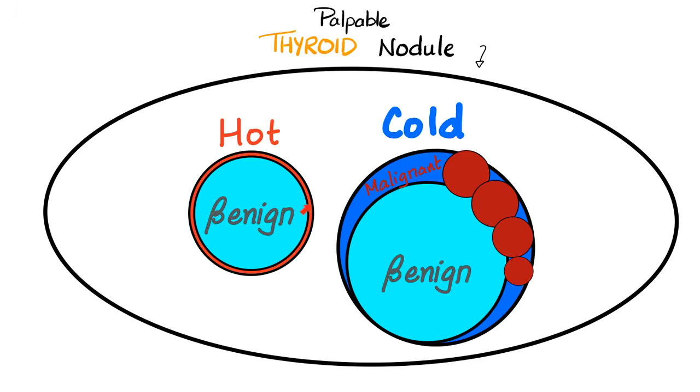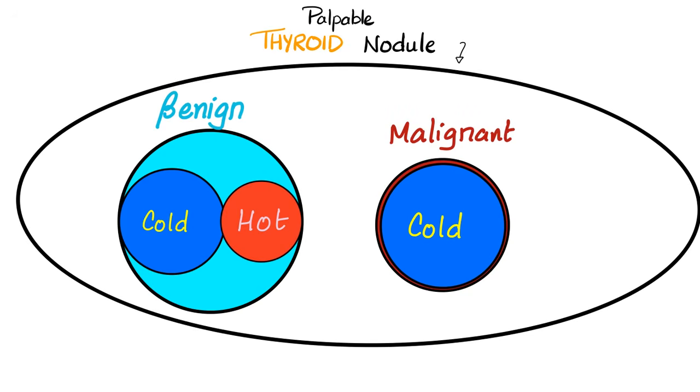The entire red circle is benign. I said almost always, not always. What if the thyroid nodule is cold and not responding? Most of the time it's benign, but it still could be malignant. It is a possibility. You can also do it the other way around. If the thyroid nodule is benign, it could be hot or cold. If the thyroid nodule is malignant, it's almost always cold.